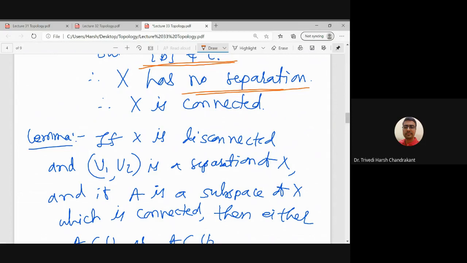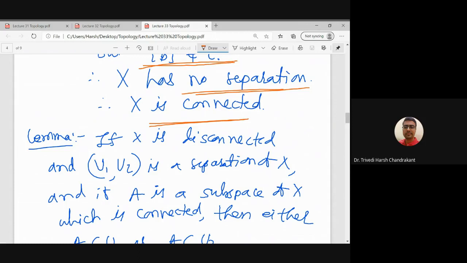So now if X has no separation, that means X is connected by the definition of connected topological space. If I have a separation, then the topological space is disconnected, and if I have no separation, that means the topological space is a connected space. So this is an example which is connected and it is a topological space on a finite set.